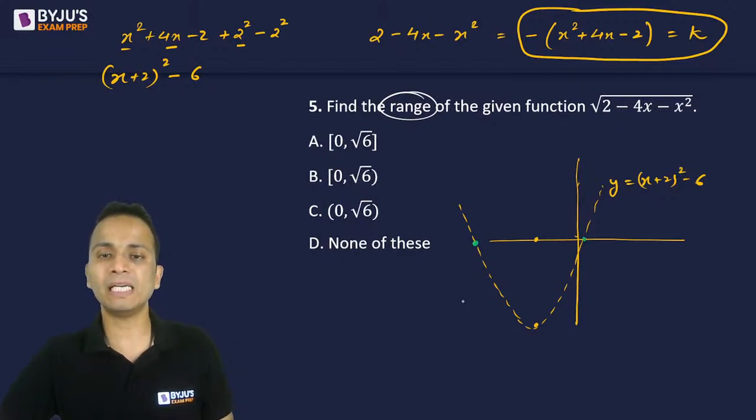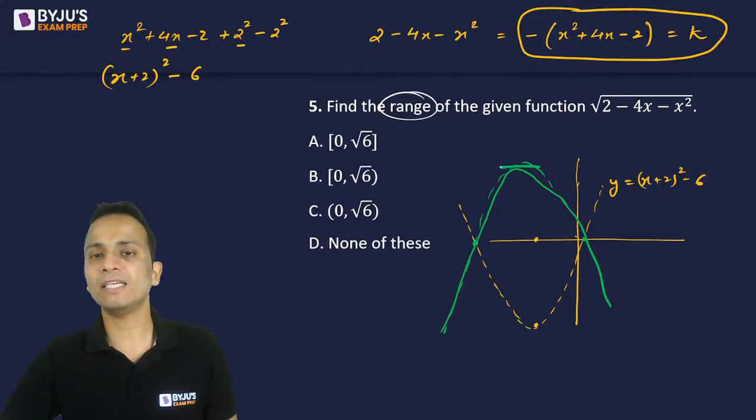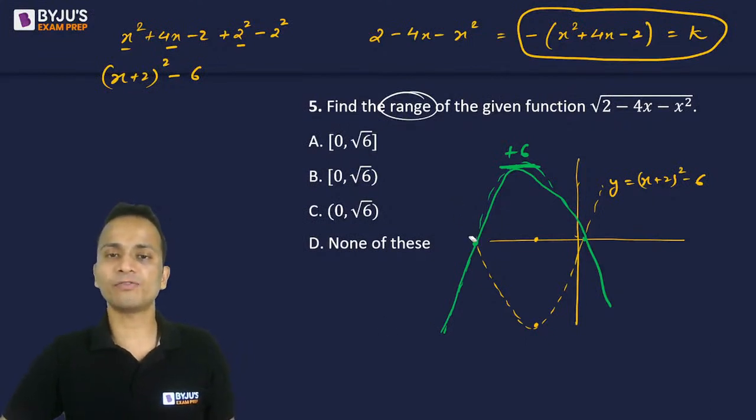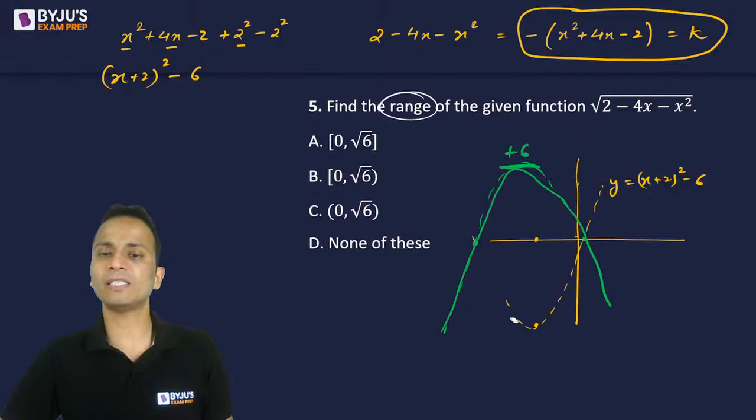It will be completely reflected along the x-axis. So the graph that I've drawn with green color now is the final graph, and this point will be equal to plus 6 and downwards it will go up till infinity. So this is the final graph of this one.